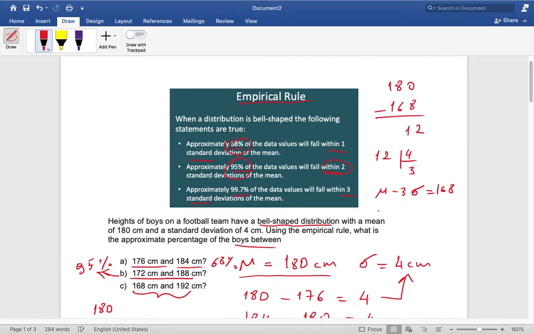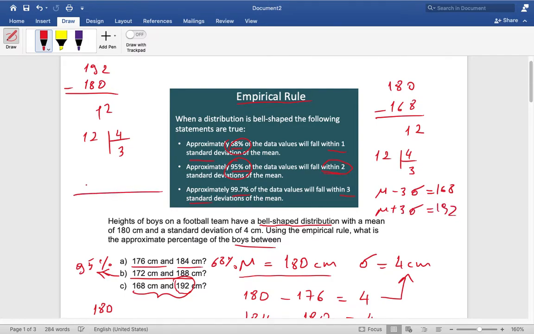Let me check mu plus 3 sigma: 192 minus 180 is 12, and 12 divided by 4 is 3, so mu plus 3 sigma is equal to 192.